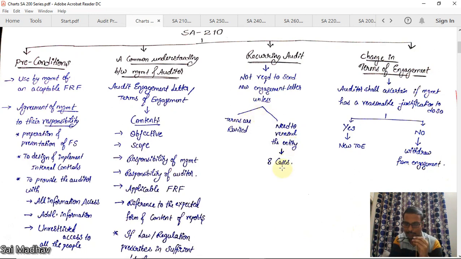There are 8 cases we have studied. Next, if there is any change in terms of engagement, the auditor shall ascertain if management has a reasonable justification to do so. If yes, then you should give new terms of engagement. If no, you should withdraw, and you should see whether there are any contractual or legal requirements to report to other entities. Okay, this is SA 210.